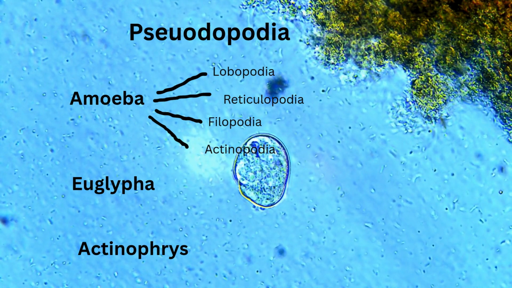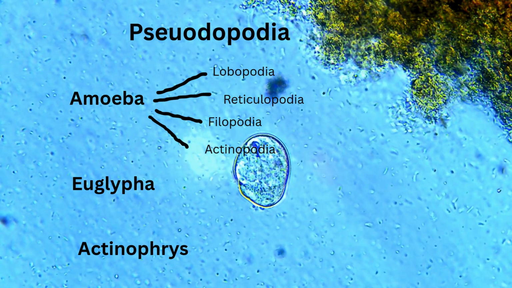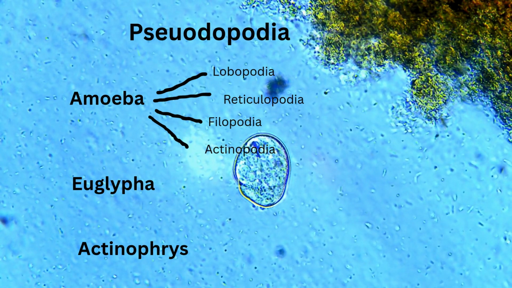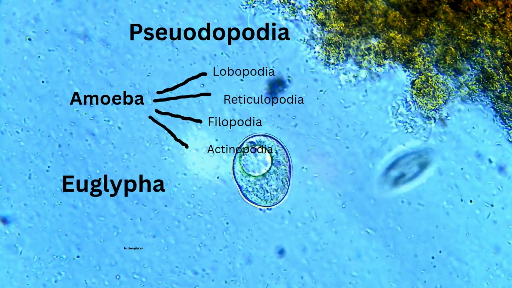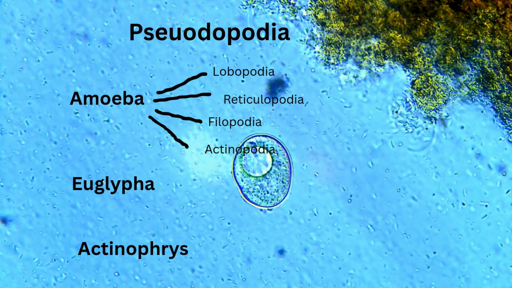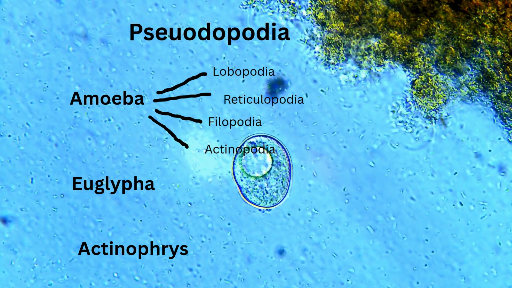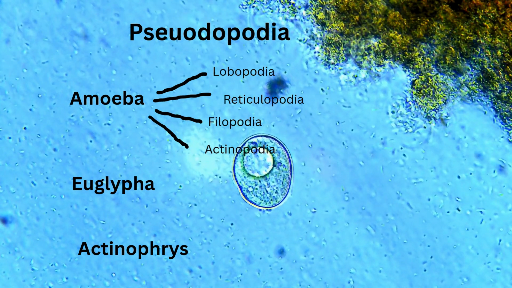So what are the types of pseudopodia? Pseudopodia are found in amoeba, Euglypha and Actinophrys. Amoeba has lobopodia, reticulopodia, filopodia and actinopodia. These are the structural locomotory organelles that are used for locomotion.